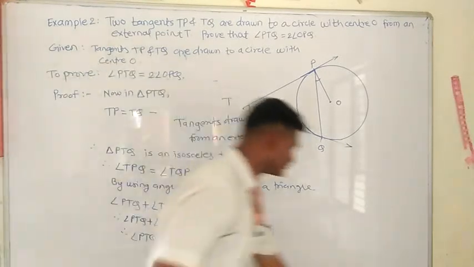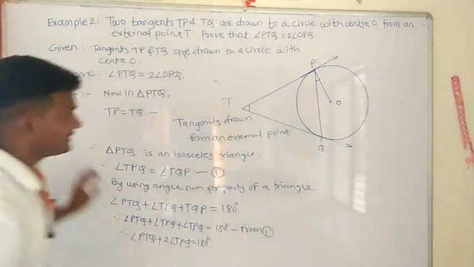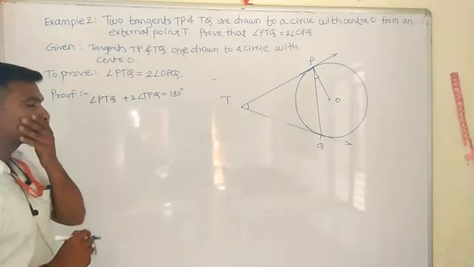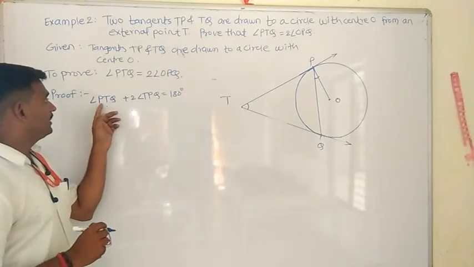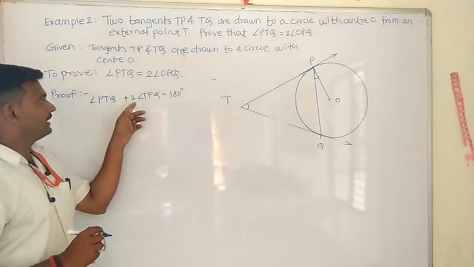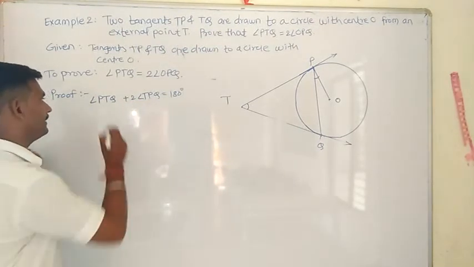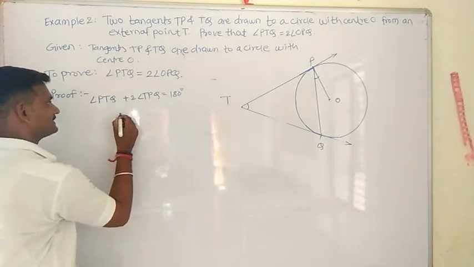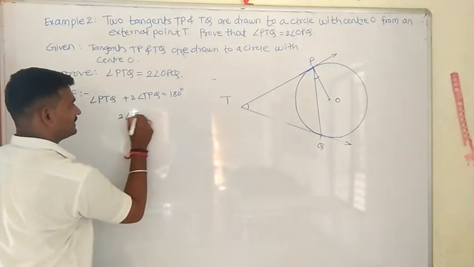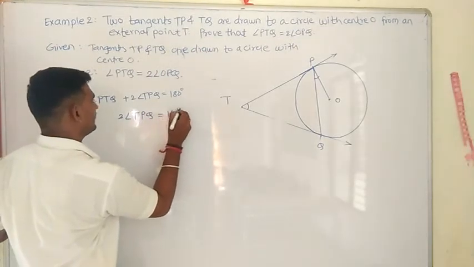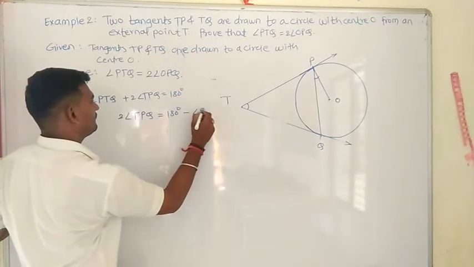Now, we will see the next proof also. First, copy down this. We got angle PTQ plus 2 times angle TPQ is equal to 180 degree. Now send angle PTQ towards the right hand side. It will become 2 times angle TPQ is equal to 180 degree minus angle PTQ.